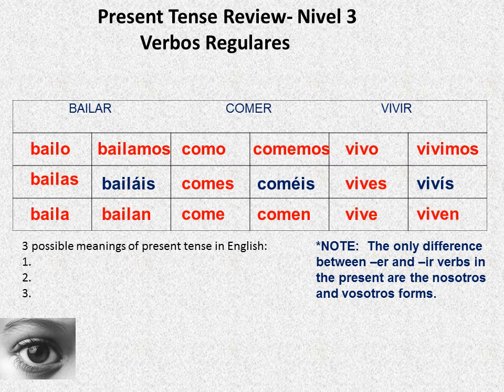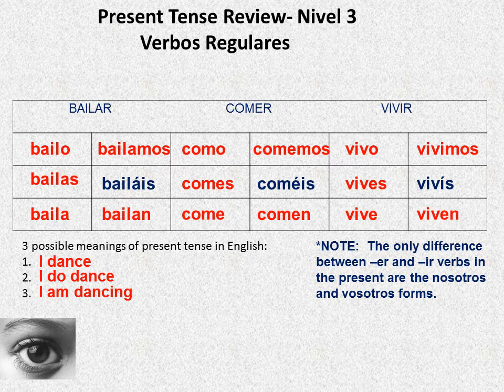So we just talked about the fact that bailo means I dance, right? Can it mean anything else? Yes, it can. Yeah, so bailo in Spanish has three meanings. Or hablo, always three meanings. So, for example, here we have bailo: I dance, I do dance, and I am dancing. Same thing with hablo: I speak, I do speak, I am speaking.